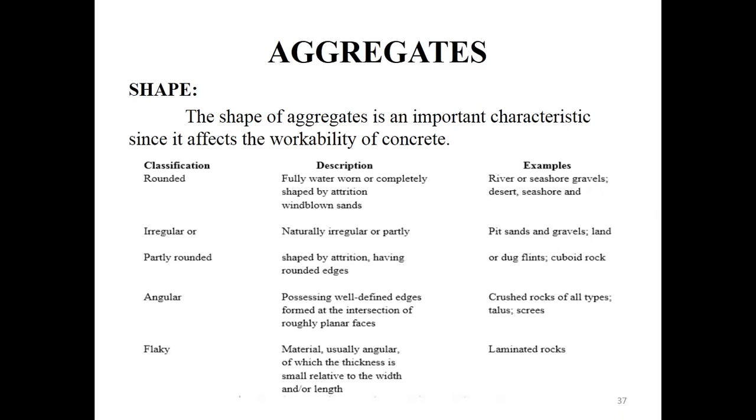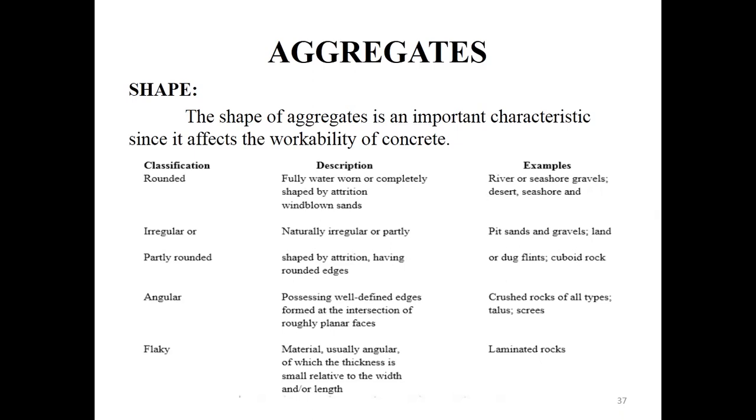That aggregate's mean dimension will be 20 mm plus 25 mm divided by 2, which means we take the average of the sieve size it passes through and the sieve size it is retained on. That gives the mean dimension of the aggregate.